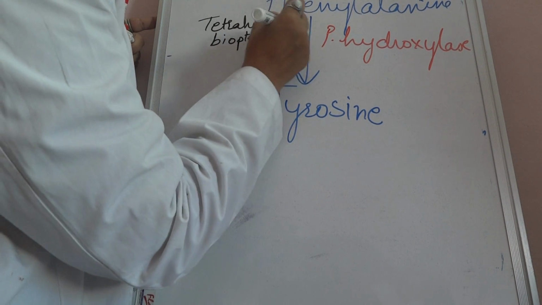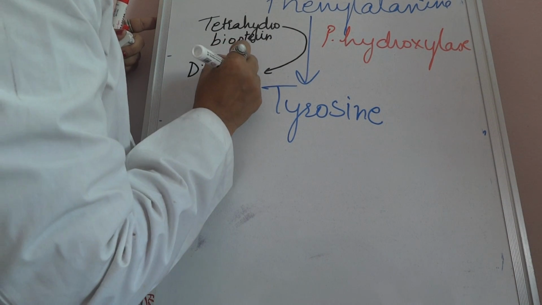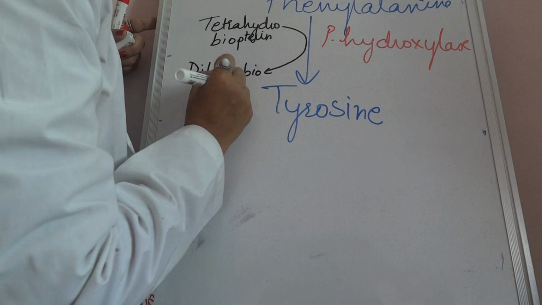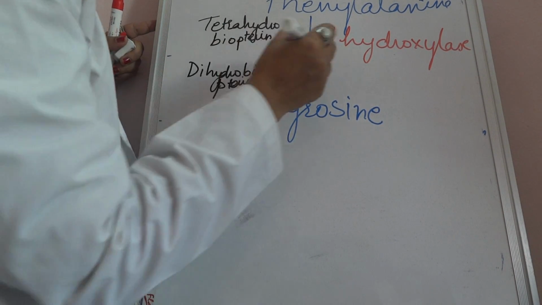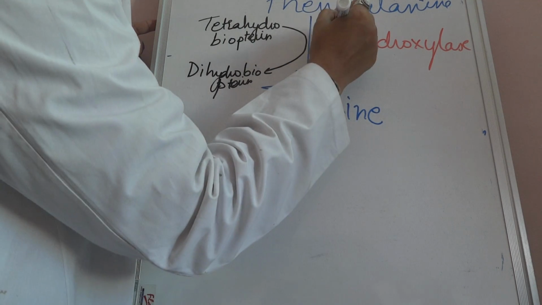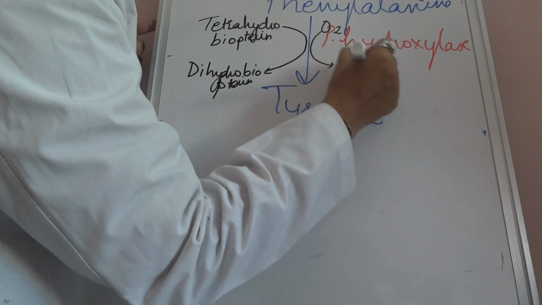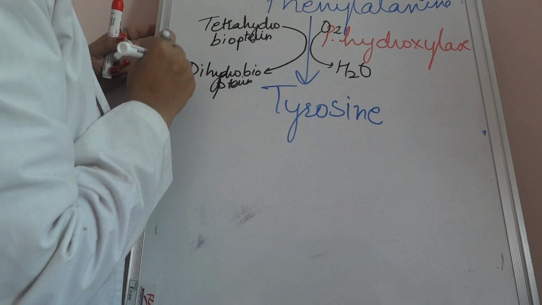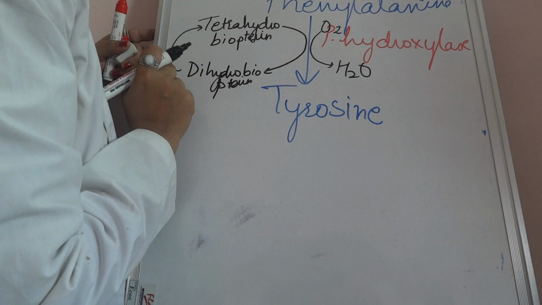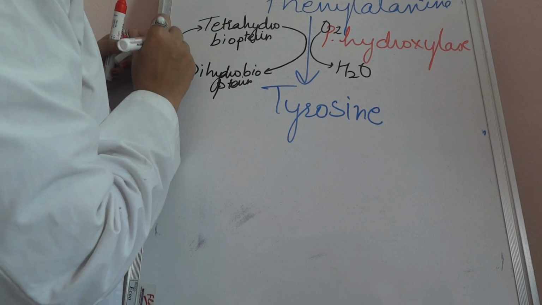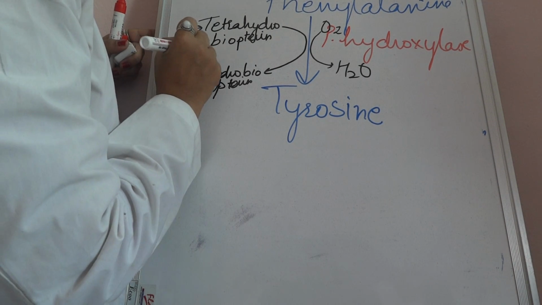This is the active form of biopterin. This forms dihydrobiopterin. In the process, oxygen is utilized to form water. This is a reversible reaction where dihydrobiopterin can be again converted to tetrahydrobiopterin in the presence of dihydrobiopterin reductase.